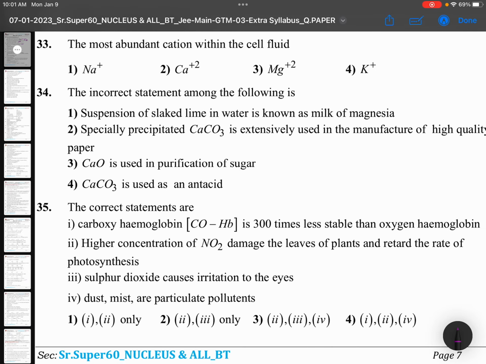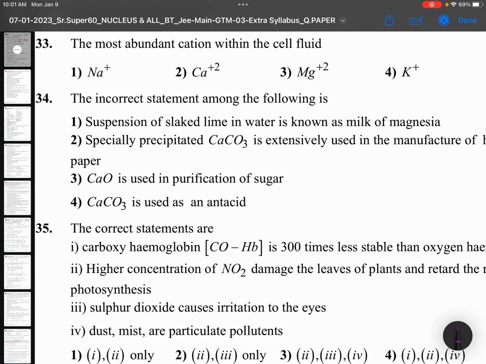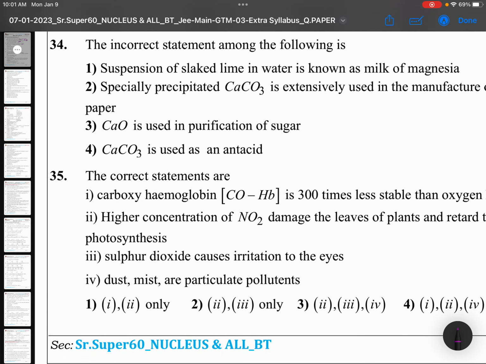The most abundant cation within the cell fluid is potassium, K+. No logic. NCERT statement again. These three questions are NCERT statements as they are.